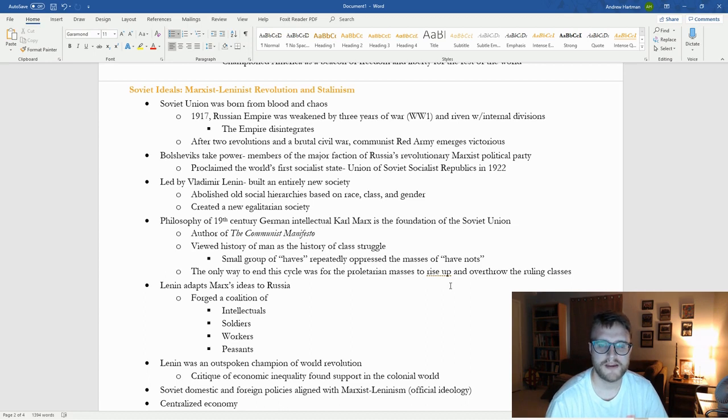Vladimir Lenin helps create an entirely new society. They compared the American Revolution and the Russian Revolution to each other earlier. It was probably not the most identical revolution. In the American Revolution, they were changing their political system. They were trying to get rid of the British and create American self-rule, but they really kept a lot of the same social structures around. But the Russian Revolution completely changed their social structure as well. It got rid of the nobility, it got rid of the peasantry. It made everybody equal. So this is actually probably more equivalent to the French Revolution of 1789.